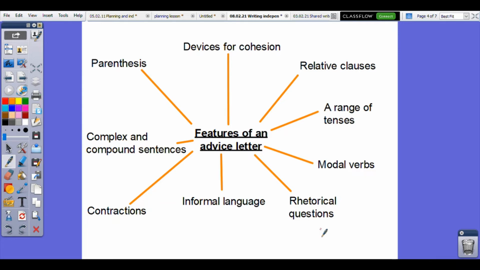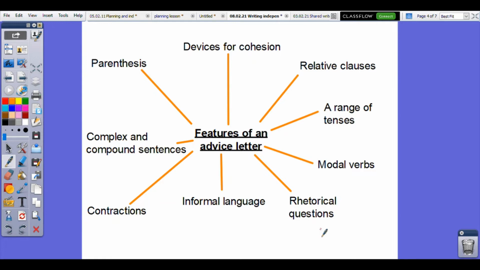Perhaps a range of tenses, devices for cohesion. We don't just want blocky sentences just shoved together. We want to actually have them flowing on. And to do that, we want to think about using some complex sentences and also compound sentences for variety. So you can pause the video here when you just have a scan over these features. Really, these are all quite important, but they are also ones you are using consistently, probably without even really thinking about it too much.